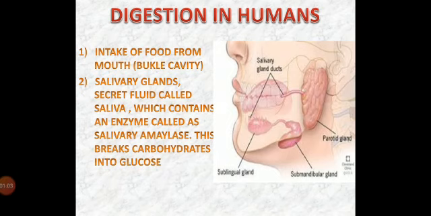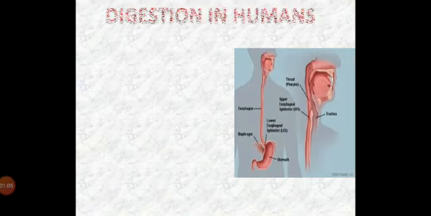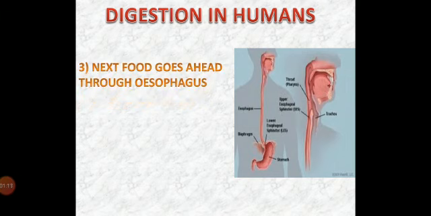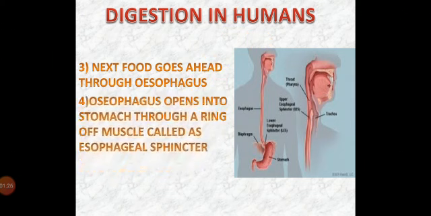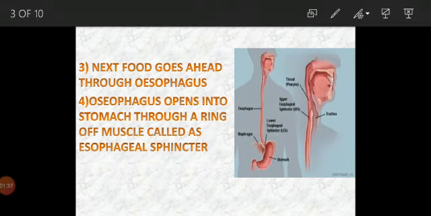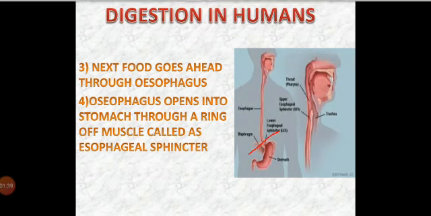The next part which we will see in the digestion in humans is the esophagus. The esophagus is a muscular tube which connects the mouth to the stomach. The food from the mouth to the stomach comes through a movement called peristaltic movement or peristaltic motion. The esophagus opens into the stomach through a ring of muscles called the esophageal sphincter. A sphincter is a ring of muscles, and this esophageal sphincter is present here.